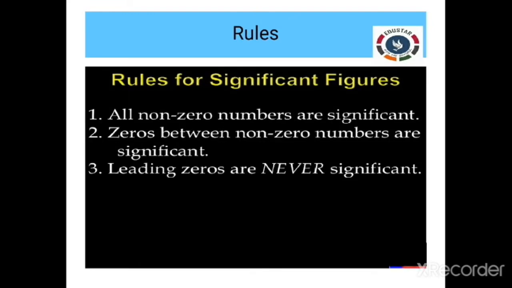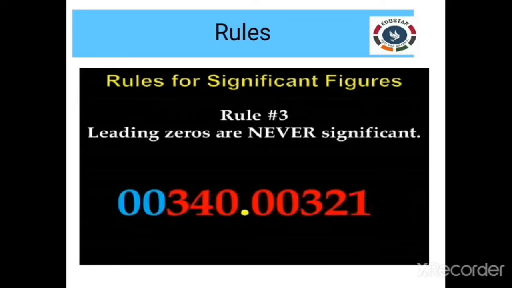Rule number 3: leading zeros are never significant. That is, zeros before the decimal point are not considered significant. Look at this, here the blue colored zeros. Zeros found before the decimal and not in between the significant figures are considered not significant.